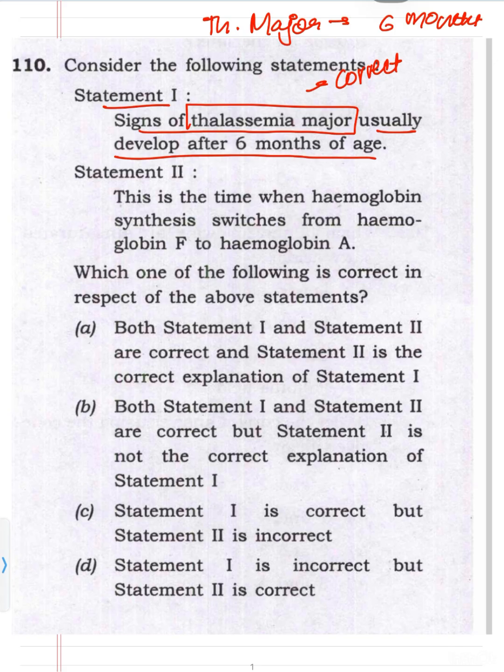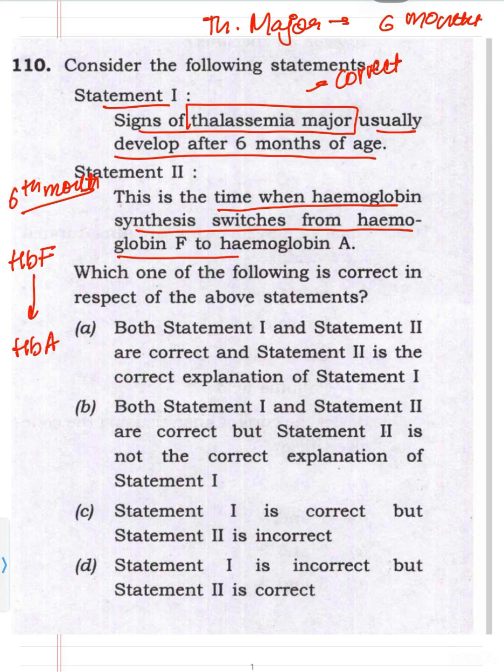Why? The reason is that it is the 6th month when the fetal hemoglobin that the child was having in the fetal period will switch to adult hemoglobin, that is the HbA. But in thalassemia major, the adult hemoglobin cannot be formed. So now the symptoms of anemia will start to develop. So this is the time when hemoglobin synthesis switches from hemoglobin F to hemoglobin A. So both are correct, and statement 2 is the correct explanation of statement 1. So answer will be A.